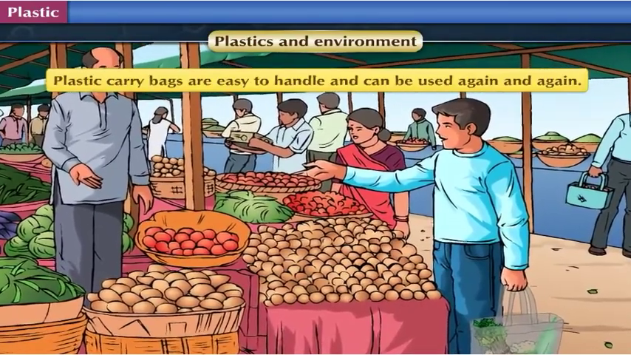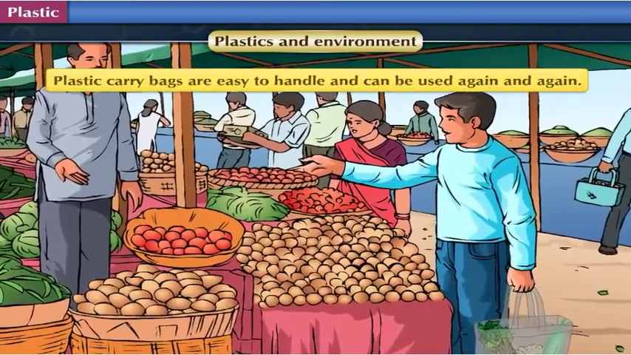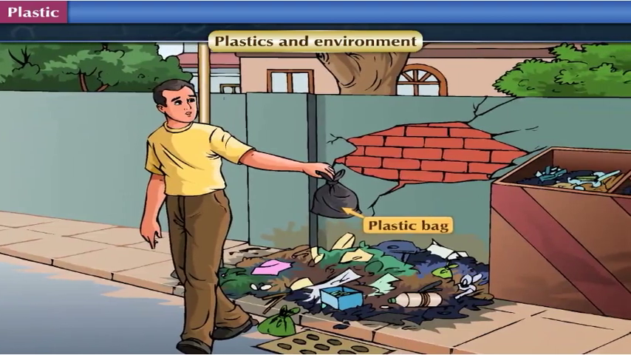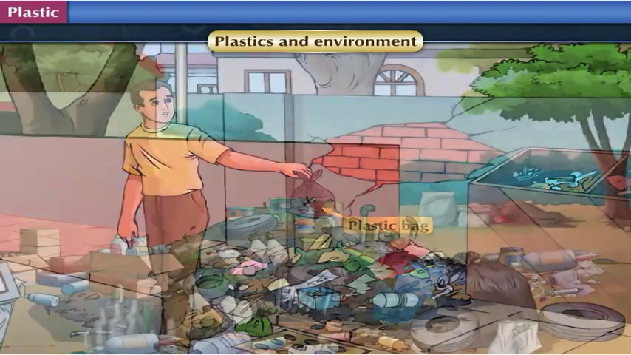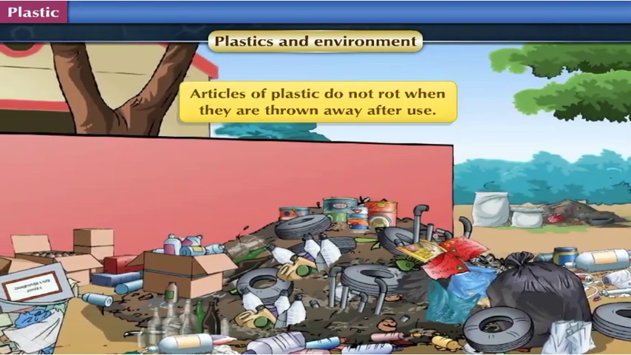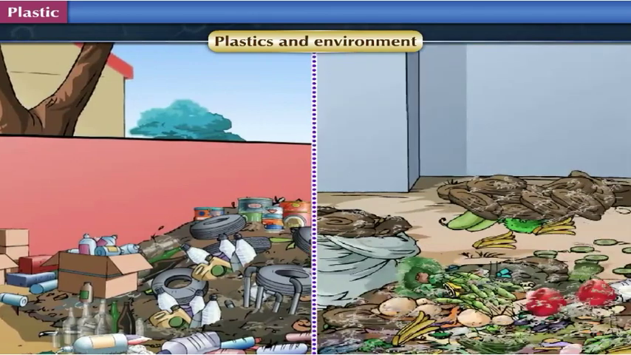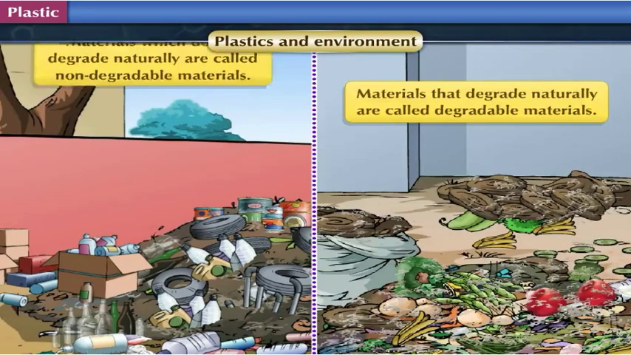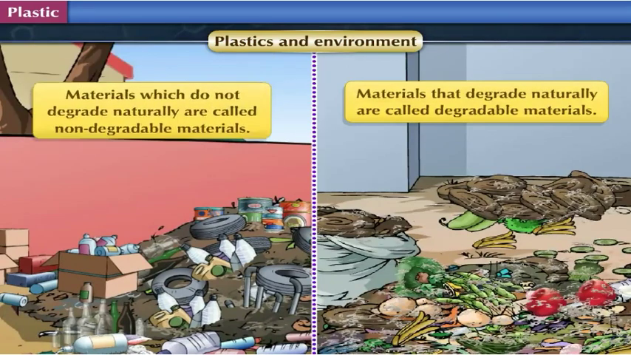But what happens to those plastic carry bags? Those plastic bags are ultimately dumped along with the household garbage. Articles of plastic do not rot when they are thrown away after use. There are some materials that degrade naturally. They are called degradable materials. Materials which do not degrade naturally are called non-degradable materials.